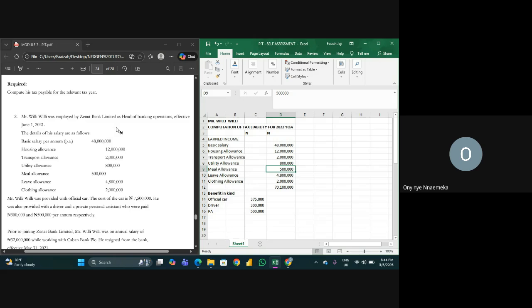That's 7 months. So we are going to be prorating this one, 7/12. So equals 7 divided by 12 multiplied by that figure. And that's what we are going to do for everything.